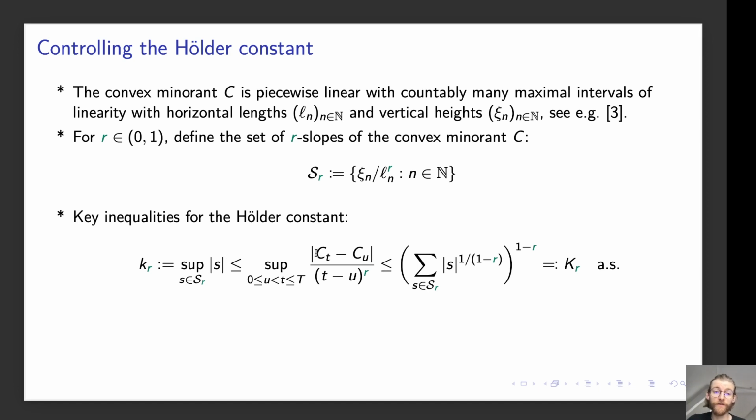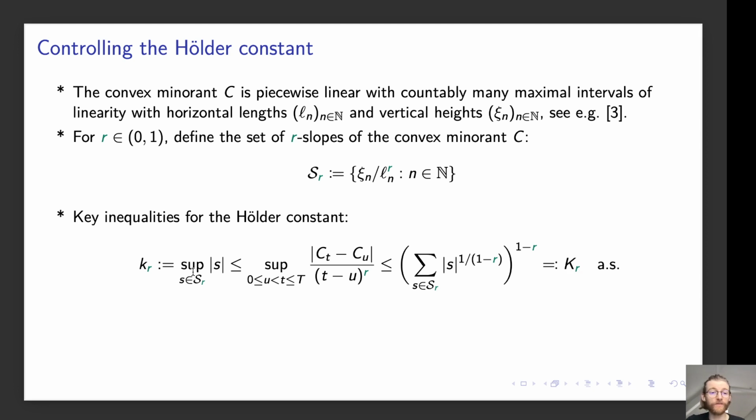This is clearly a lower bound, and for an upper bound, we can see that you can use Hölder's inequality for C prime and power functions to get to this upper bound, which is the sum over all r slopes to the power 1 divided by 1 minus r, all of the sum to 1 minus r. The reason why this is tractable is that to show Hölder continuity, it's enough to show this constant is finite.